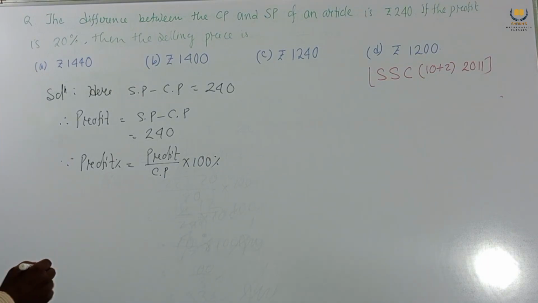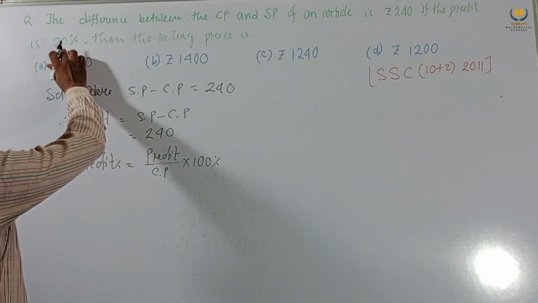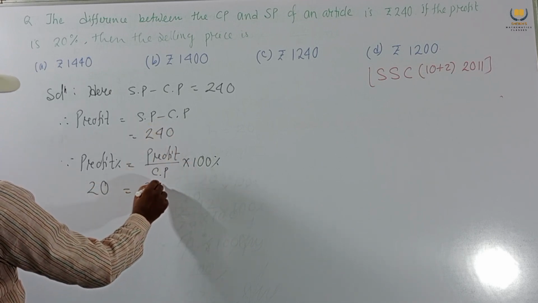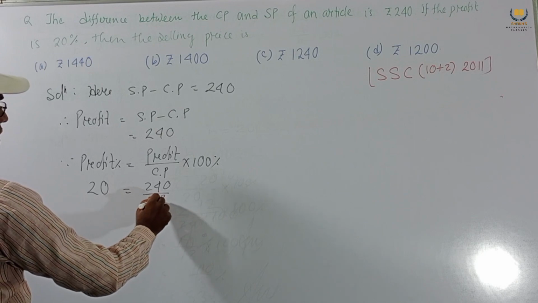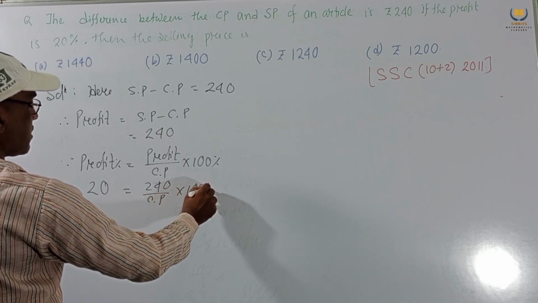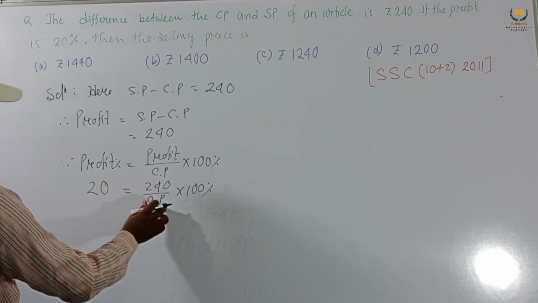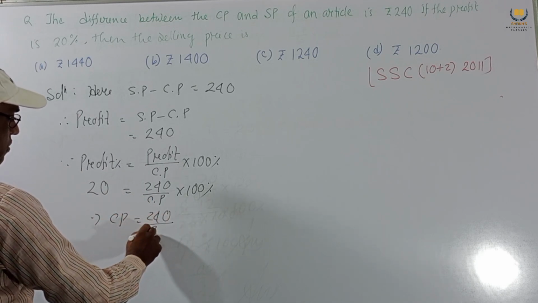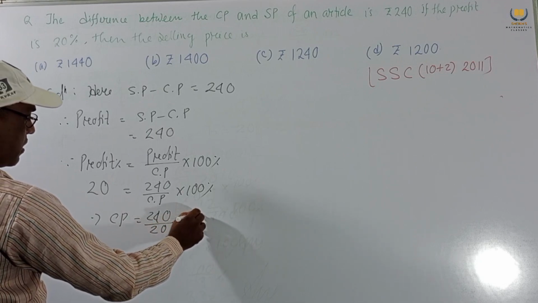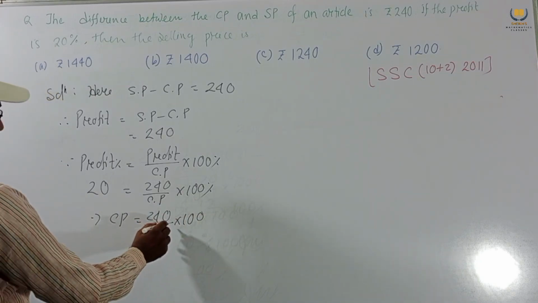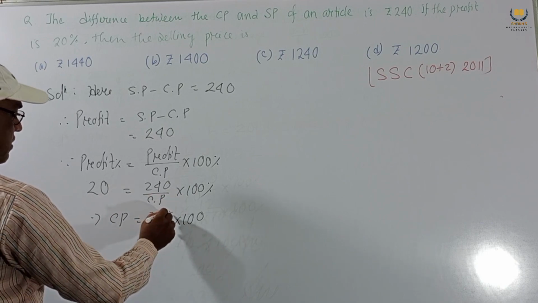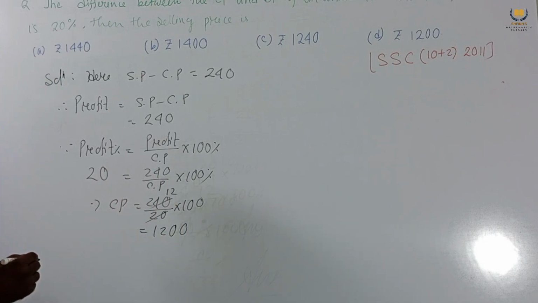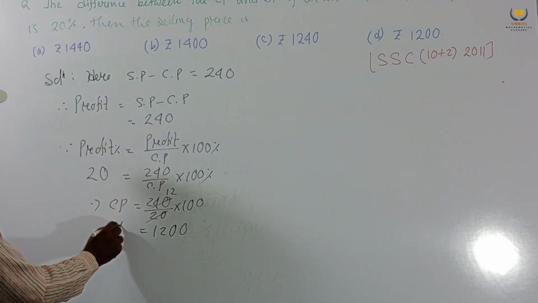Profit percent is given as 20, and profit we get as 240. Taking CP to this side, CP equals 240 by 20 into 100. Cancelling the zeros, we get 1200. CP equals 1200.